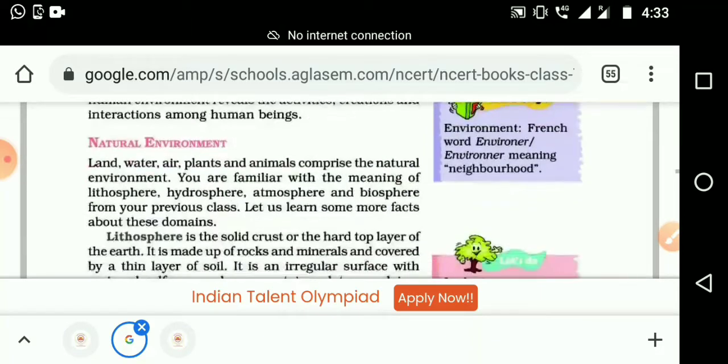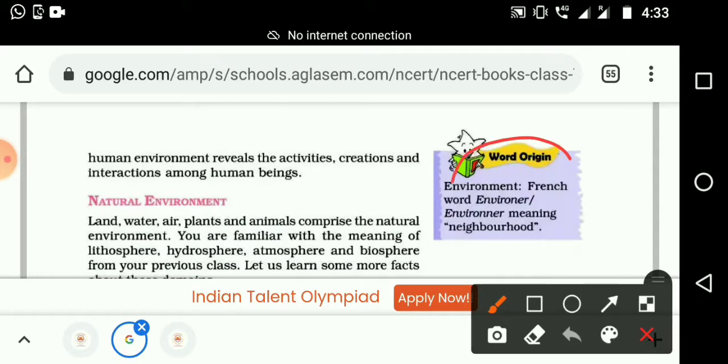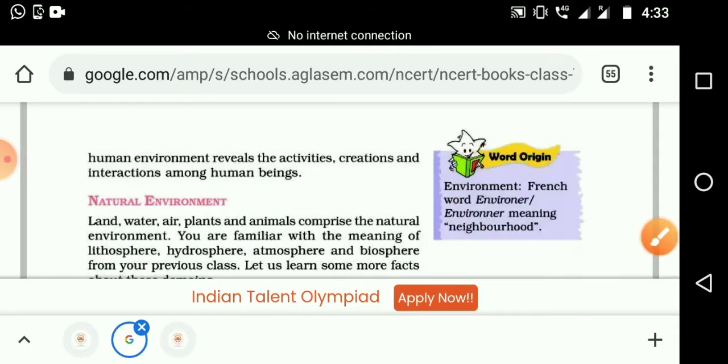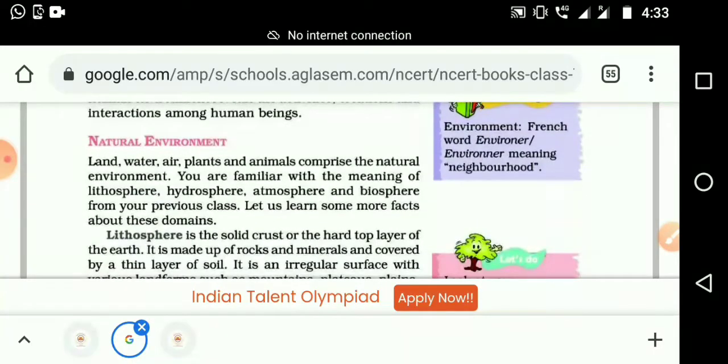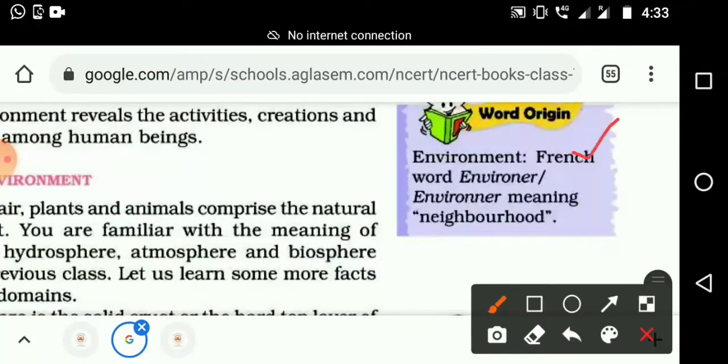Then we are moving to the next topic. Here on the right side you can see the word origin, given in one box. Environment is originated from the French word environner, which means neighborhood. So the word environment is derived from the French word environner, E N V I R O N N E R. Environner means neighborhood.